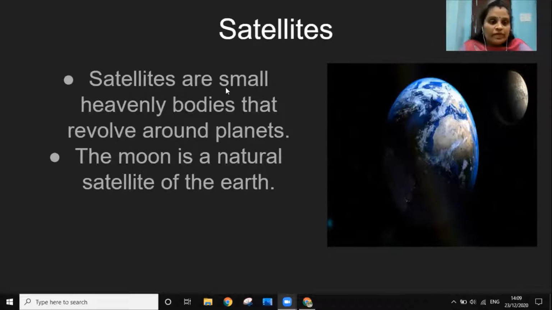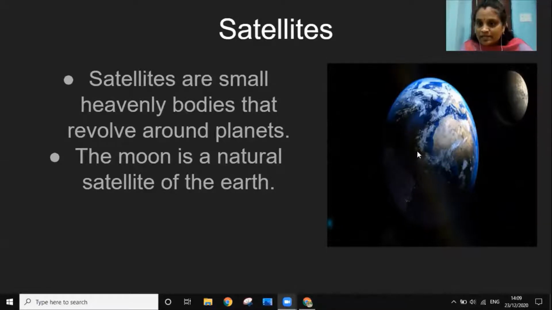Satellites are small heavenly bodies that revolve around planets. Here, satellites means small heavenly bodies that revolve around the planets. Whereas planets are heavenly bodies that revolve around the sun. This is the main difference between satellites and planets.